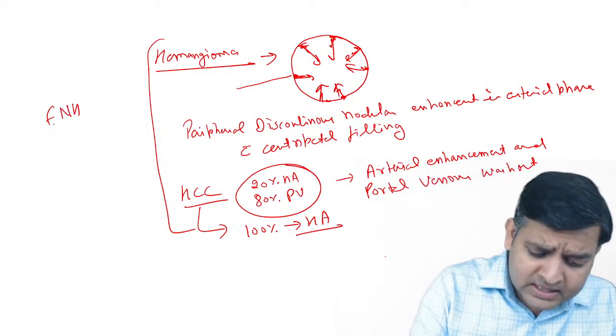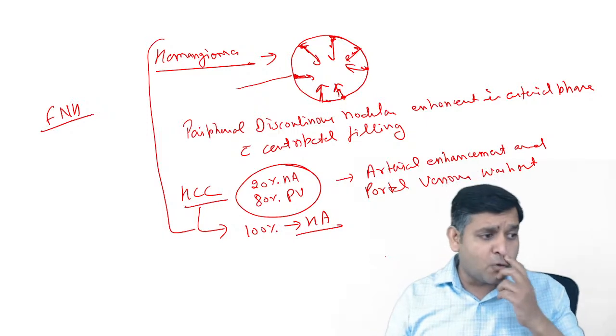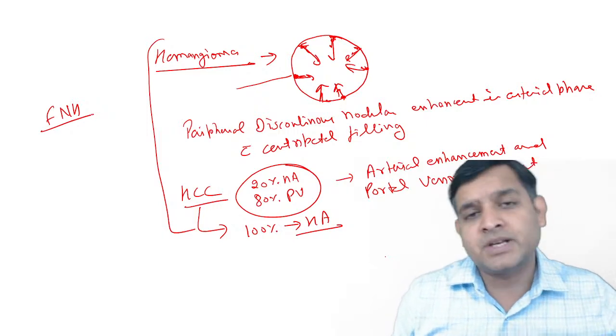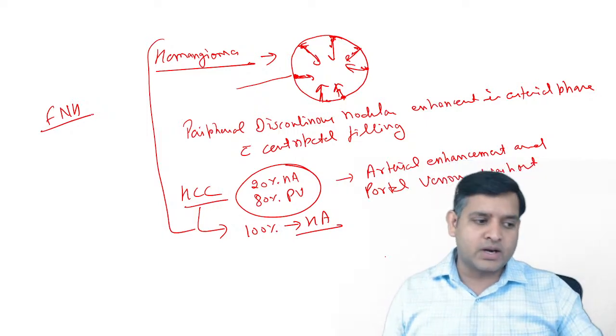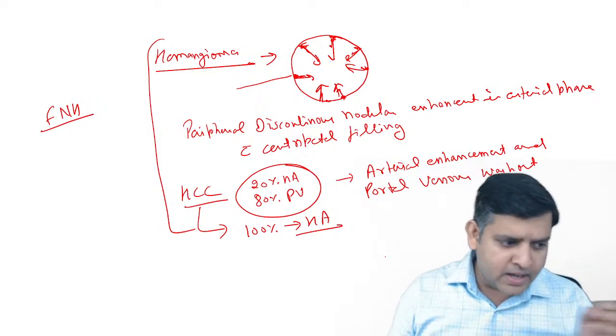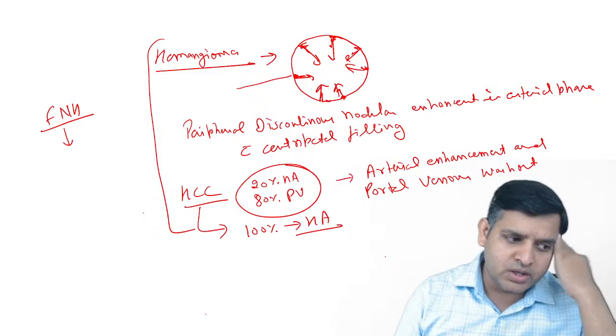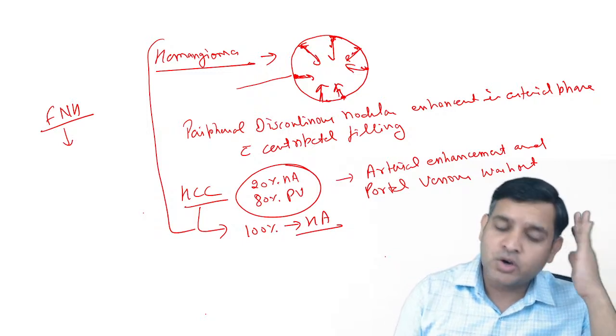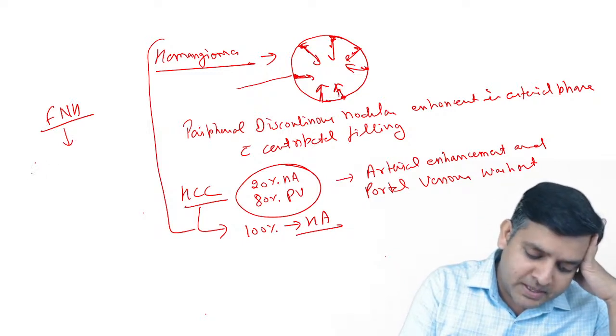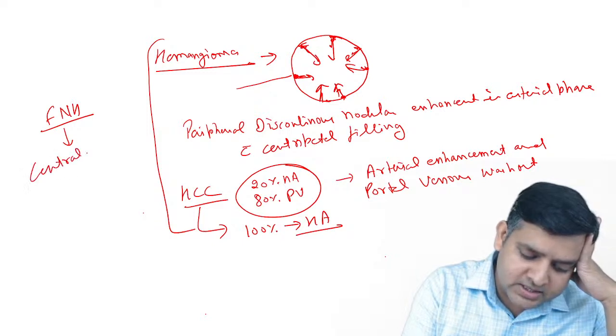Third, as somebody has asked, is FNH. FNH is focal nodular hyperplasia. What I want you to remember, a very important point about focal nodular hyperplasia, is the presence of a central scar.